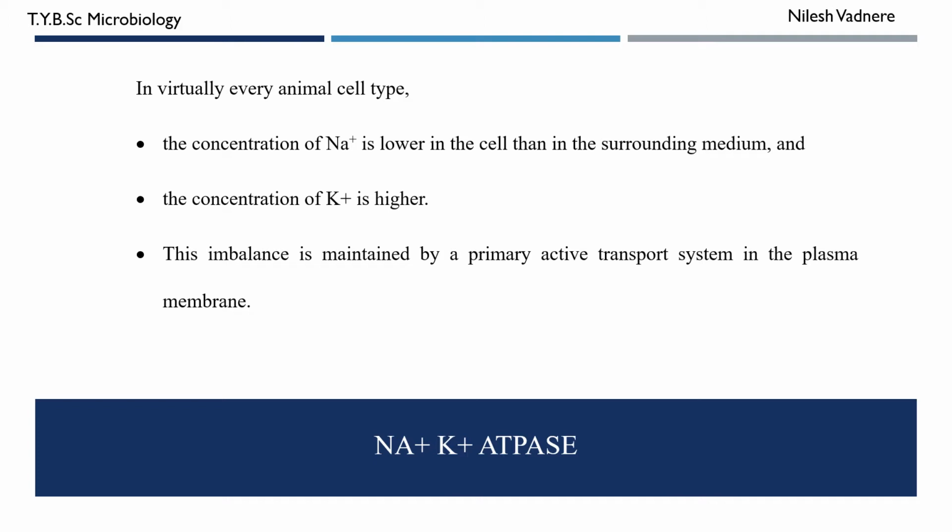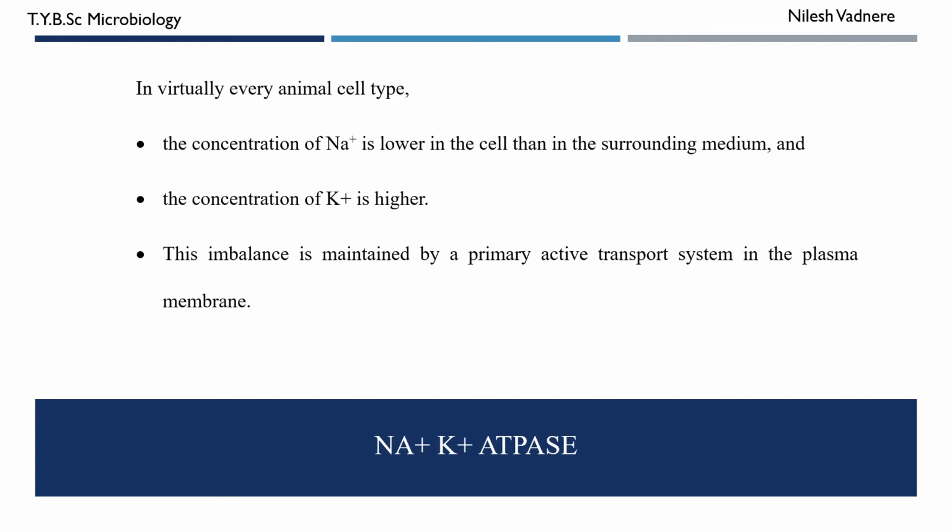The concentration of sodium ion is lower in the cell than in the surrounding medium. So in the surrounding medium, the concentration of sodium ion is high. It means that on the outer surface of the cell membrane, the concentration of sodium ion is high, and the potassium concentration is higher on the inner side. The concentration of sodium ion is lower in the cell than in the surrounding medium, and the concentration of potassium ion is higher.